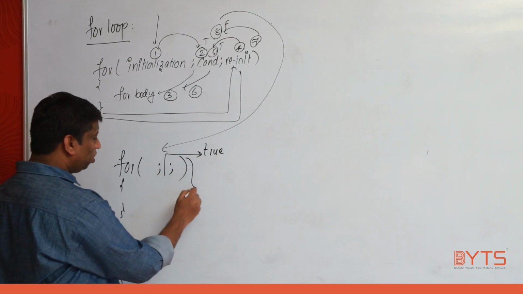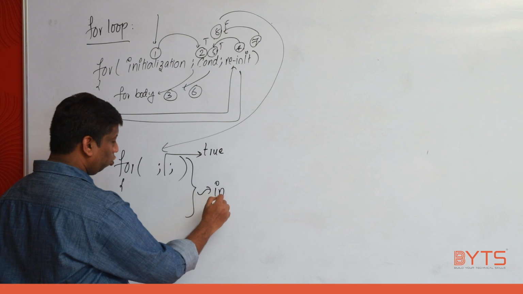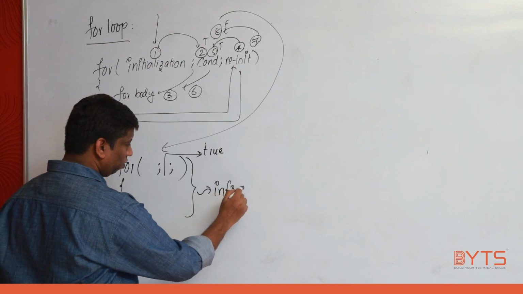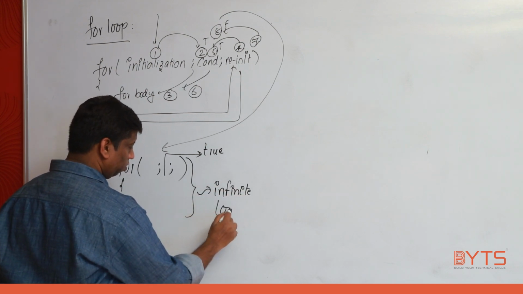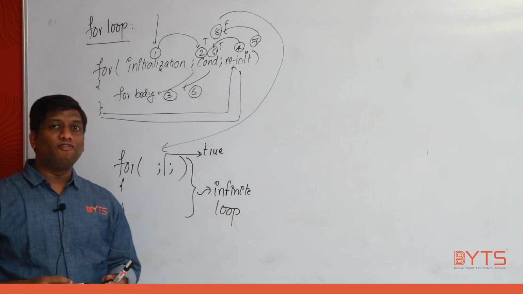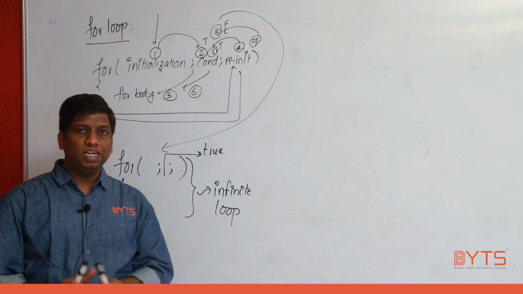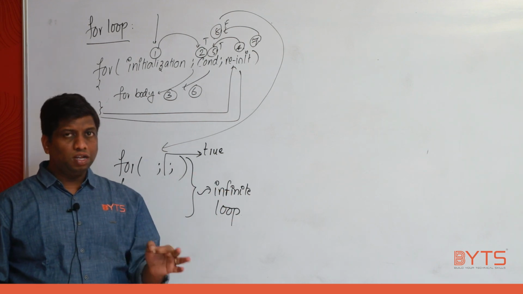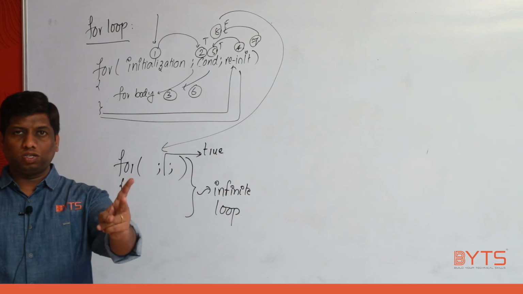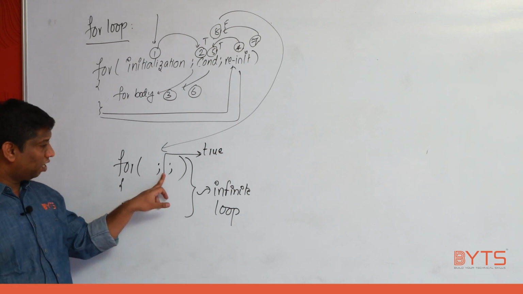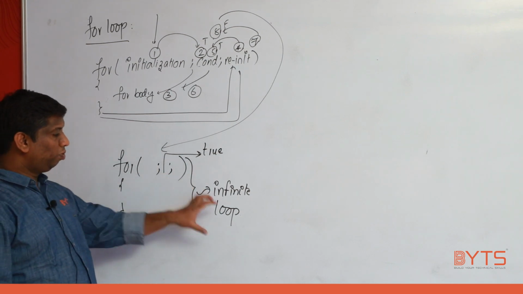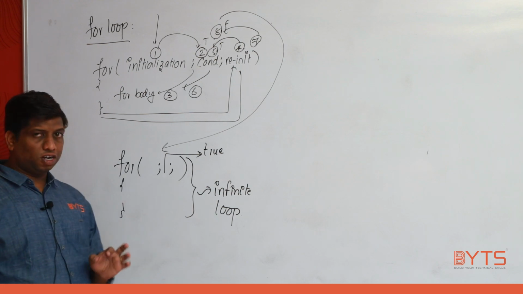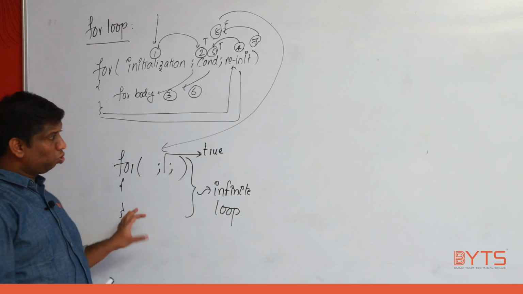If this is true, this loop is called what loop? Infinite loop. Again I am telling, in the for, initialization, condition, reinitialization are optional, and 2 semicolons are mandatory. If you don't provide any condition, then that is considered true, and this loop is called an infinite loop. This type of question comes in multiple choice questions, so you need to remember this.